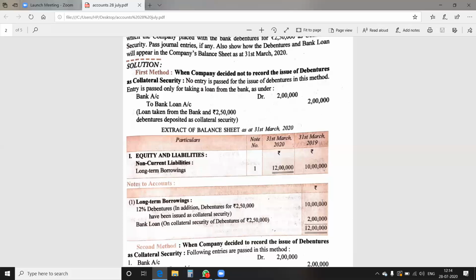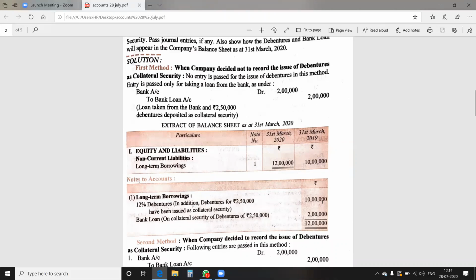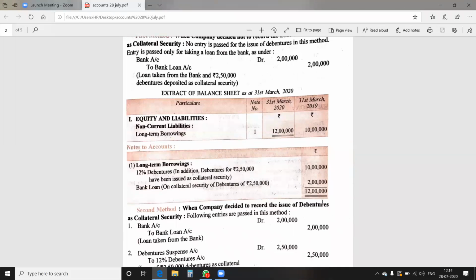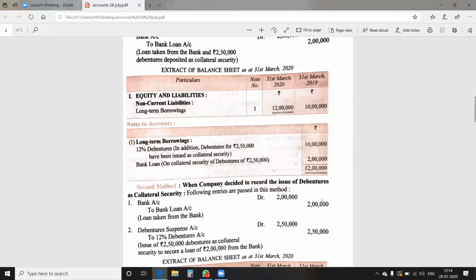Whenever debenture suspense account is not opened, whatever debentures are issued as collateral security are to be shown in the bracket in the balance sheet. I'm repeating again and again. Please mark in your books as well as prepare mental notes of it. First method, when the debenture suspense account is not opened, in that case, the long-term borrowings are to be shown as a non-current liability in the balance sheet, and in notes to account it is to be shown.